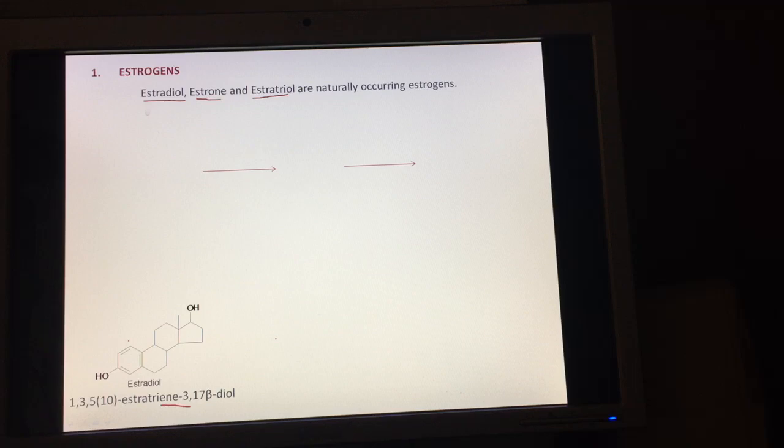Likewise we can name estrone and estriol. In the case of estrone, the only difference is the occurrence of 17-one, and the rest of the name is the same. Likewise in estriol, we have an additional hydroxy group at the 16th position, attached via dotted lines, meaning the alpha configuration. So these are the 3 naturally occurring estrogens: estradiol, estrone and estriol.